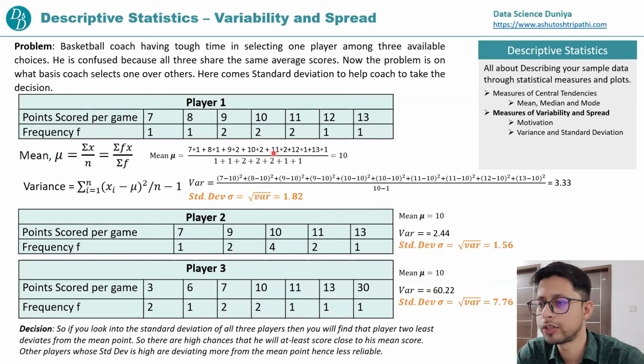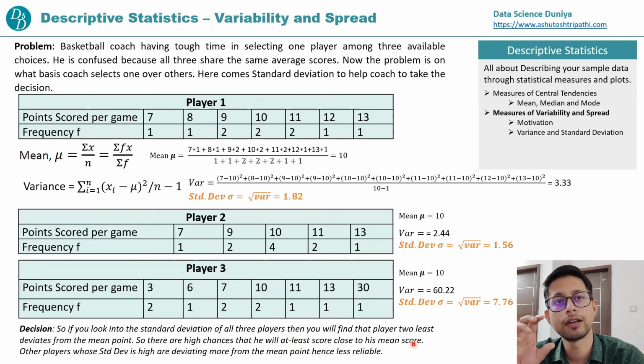I have written this also for your later reference. If you look into the standard deviation of all three players, you will find that player 2 deviates least from the mean point. So there are high chances that he will at least score close to his mean score, because he's a more reliable player. At least he will score the mean score, that is 10. It's not that there are no chances he will get out on 0 also. That's fine. But what are the chances? What are the odds, right? There are high odds that he will score closer to the mean value.